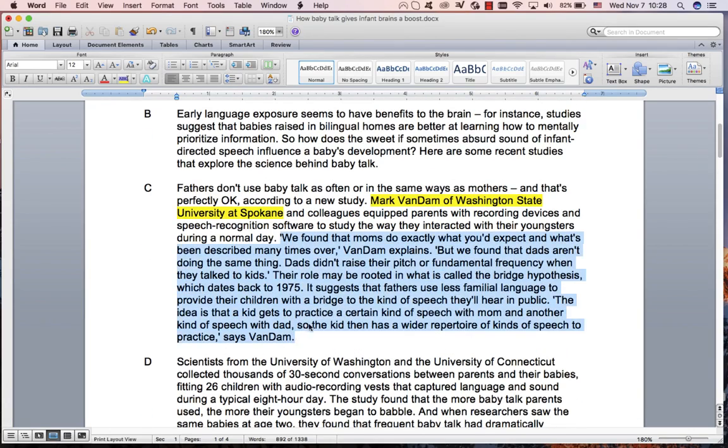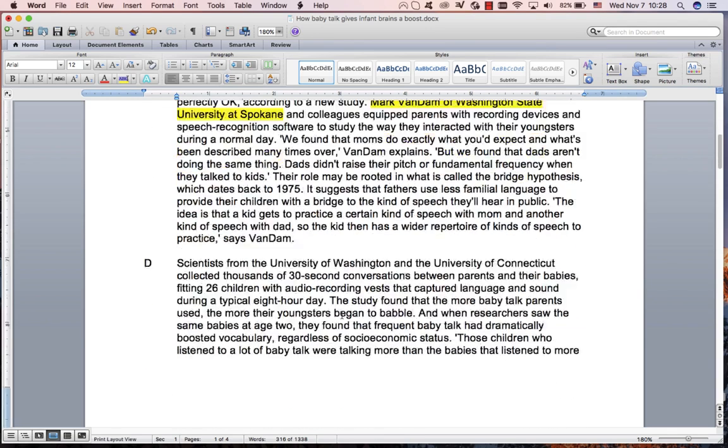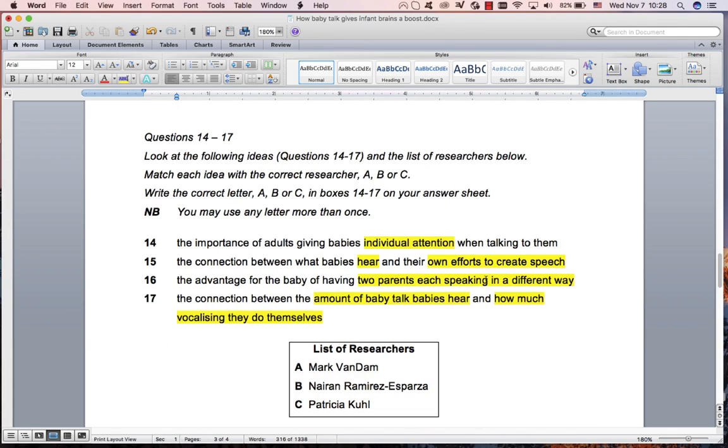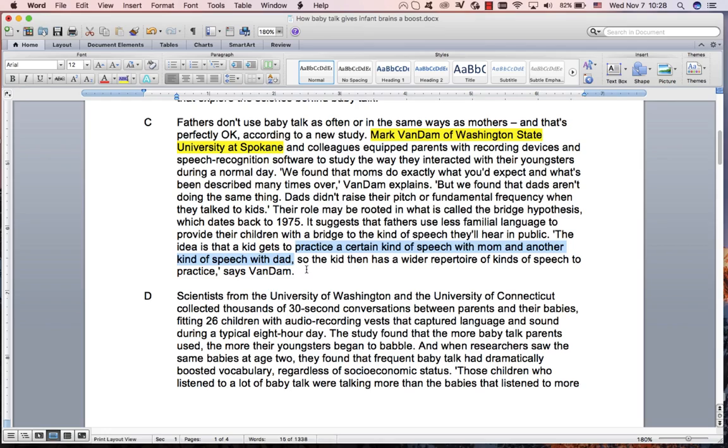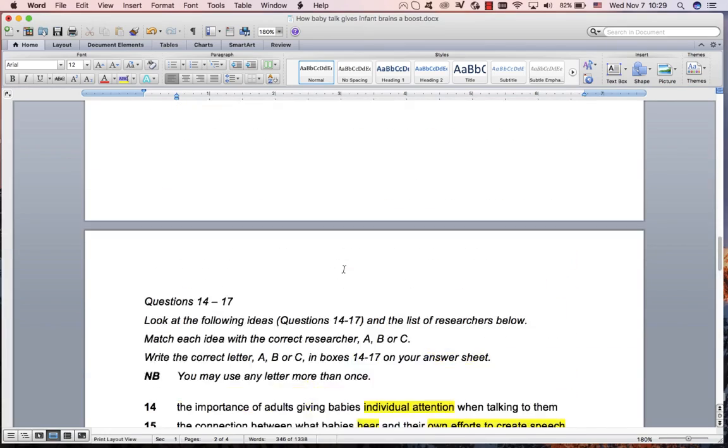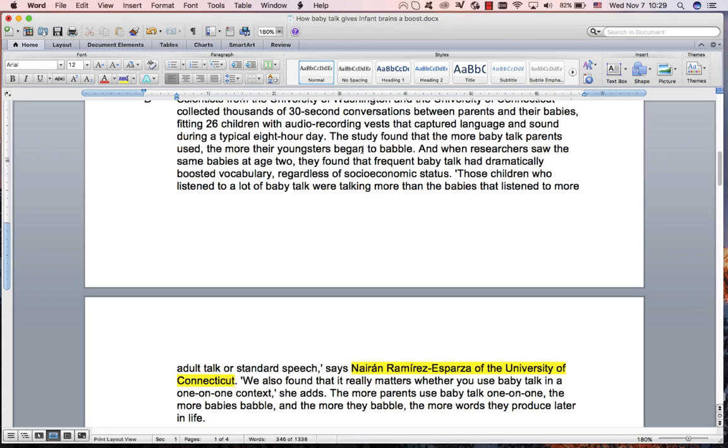So unfortunately, you have to read this whole thing quite quickly. And as I mentioned earlier, it's over here. They've paraphrased quite a lot. That's what makes these difficult, is the paraphrase. There's no real easy way to find it. You needed to read through all of that with all of those phrases in your head. But we saw that this one is probably this one, two parents speaking in a different way. So 16 is A. It's probably that over there. Right? Then this woman is over here, and it starts over there where she talks. So it's somewhere over there probably.